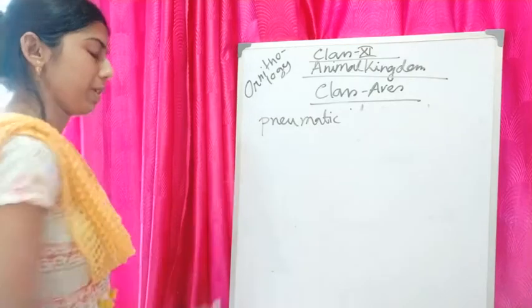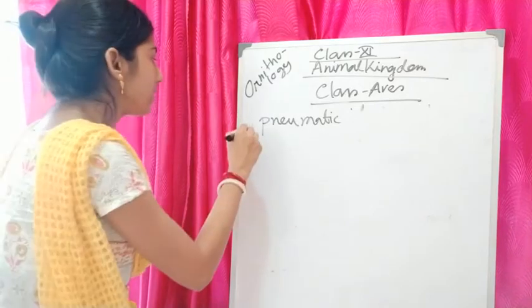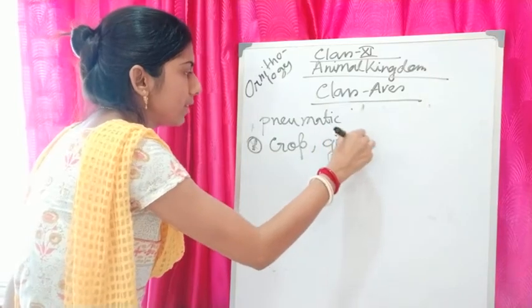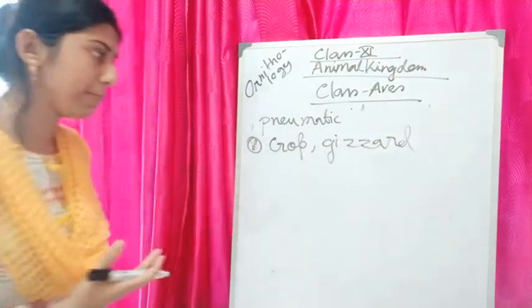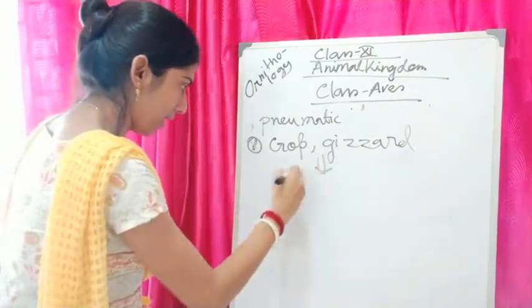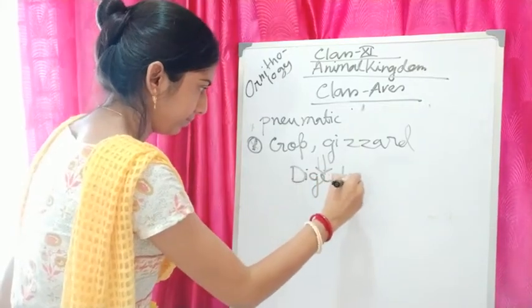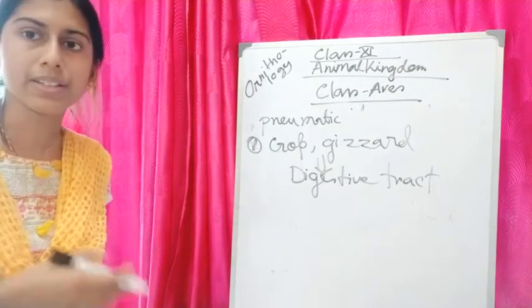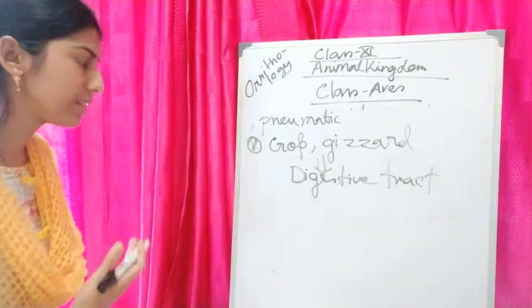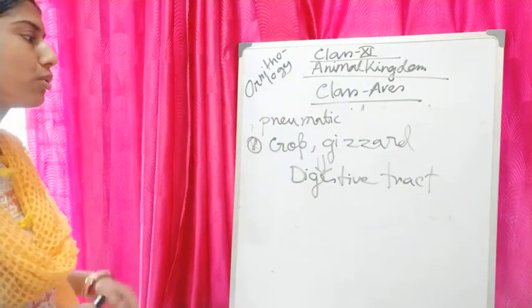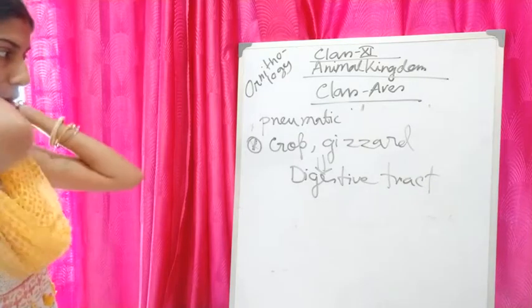The digestive tract of birds has some additional chambers, which are called the crop and gizzard. They help in storing and grinding of the food. So in the digestive tract of class Aves, they have these additional parts, the crop and gizzard, for storing and grinding of food.